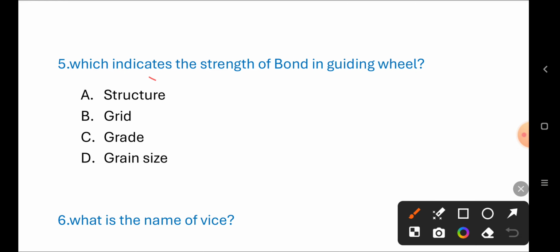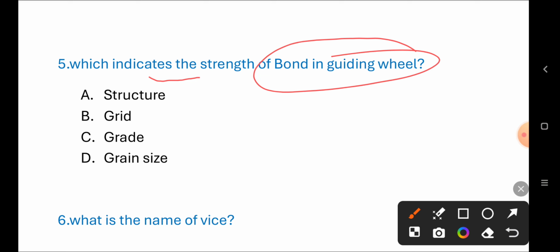Which indicates the strength of bond in grinding wheel? Very important question. Structure, grid, grade, grain size. The correct answer is C. Grade. Next question.